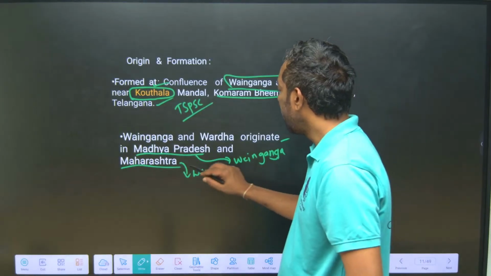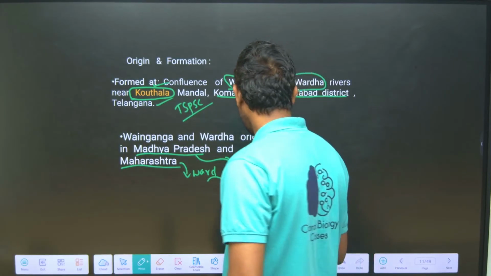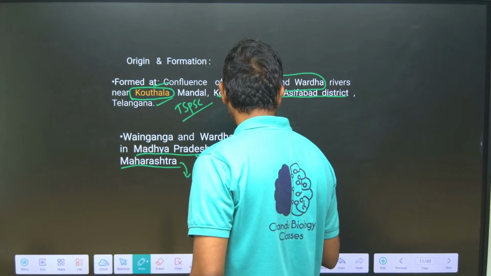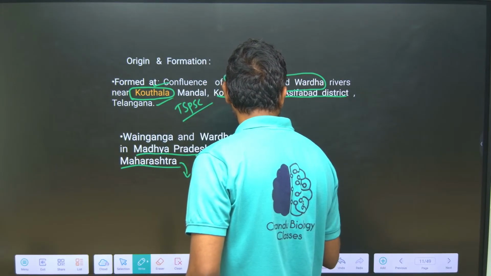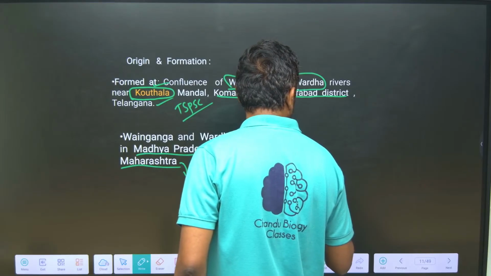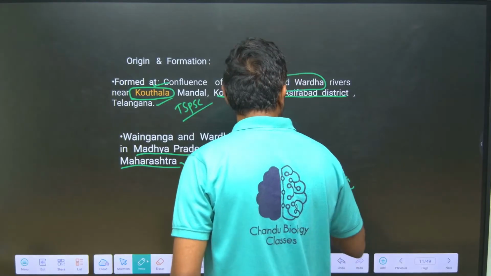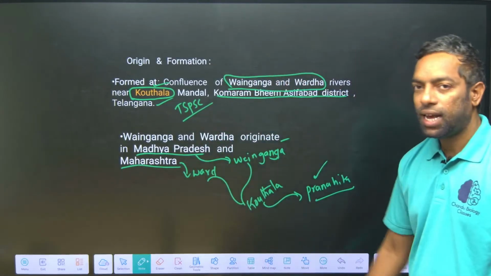They meet together at Kautala to form Pranahita. This is the scenario. Okay?